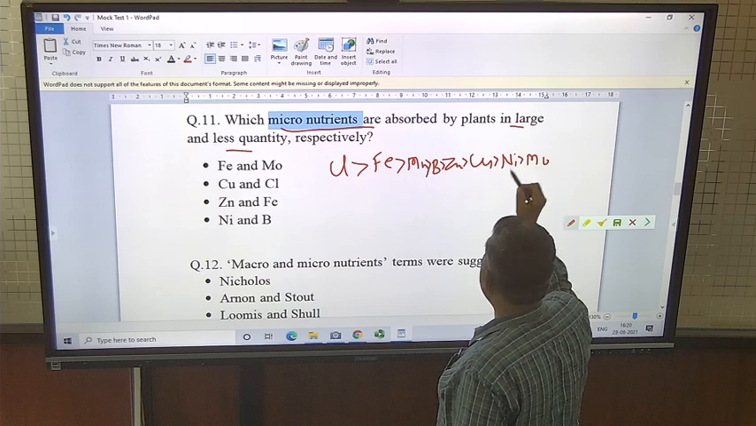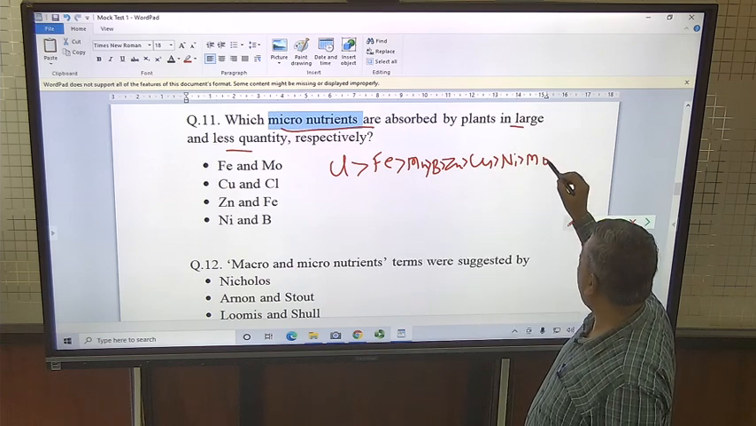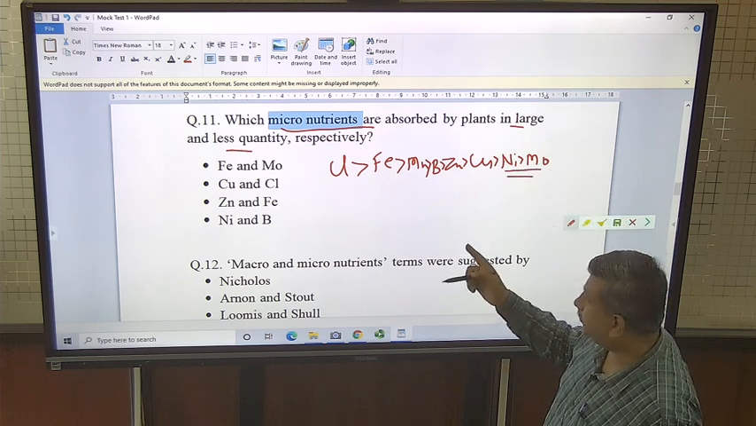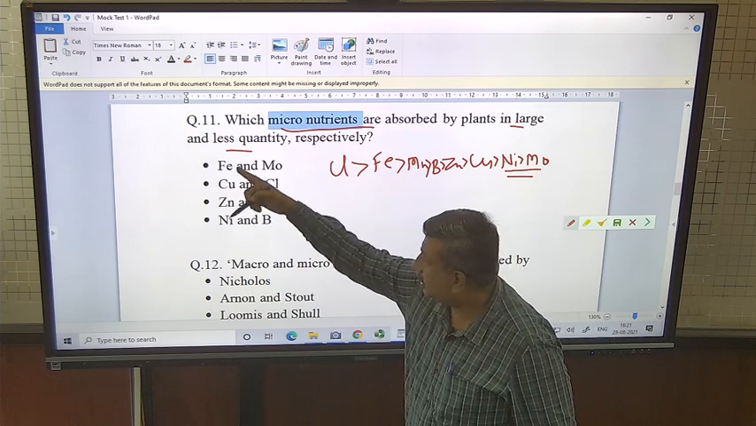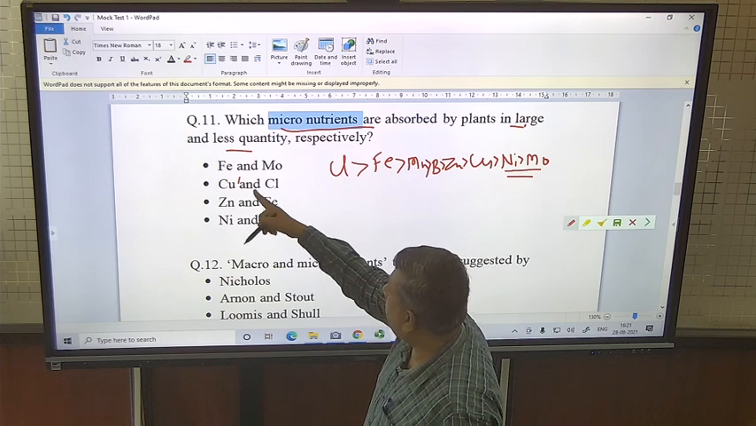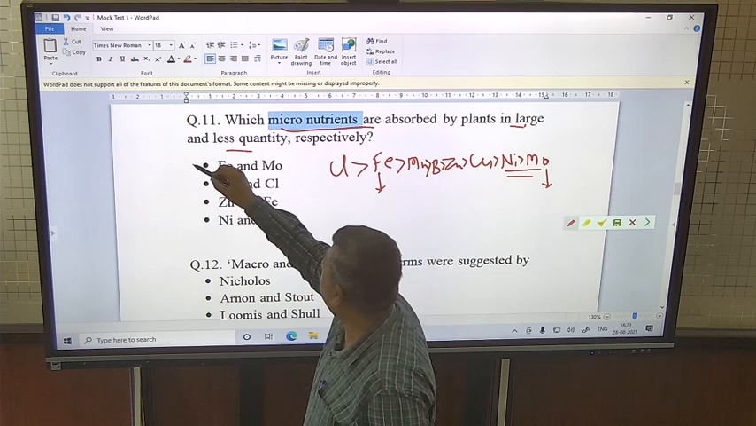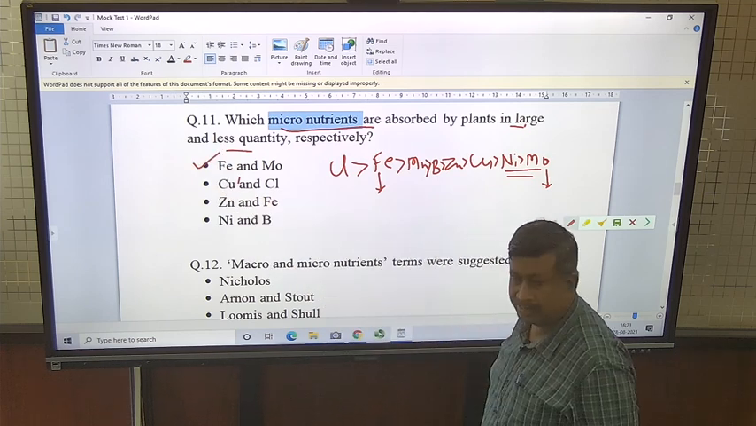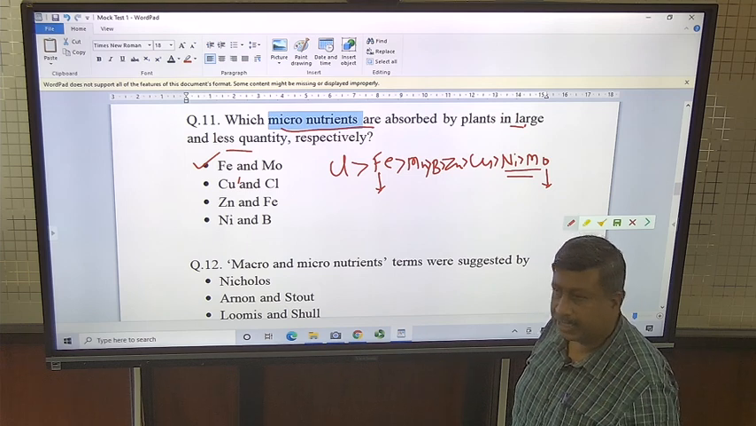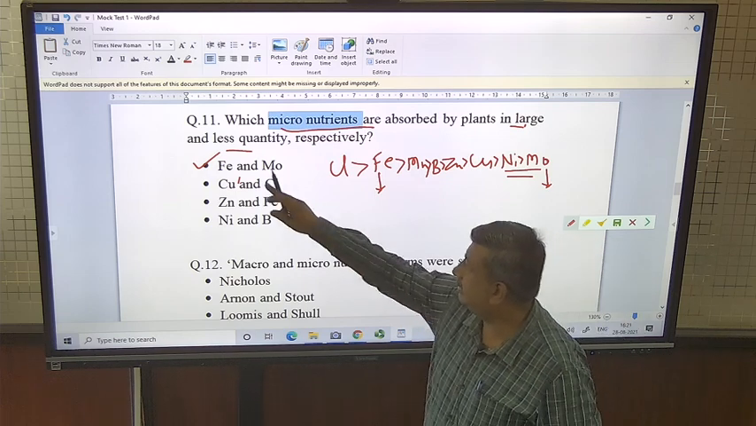So chlorine is maximum absorbed, followed by iron. And if we talk about the least absorption, molybdenum and nickel. So here the chlorine is not at first place because first is large. So then here iron and here molybdenum. So correct answer is iron and molybdenum. If option was chlorine and molybdenum, then that option will be correct. But here not chlorine as at first place. So that's why this is the correct answer.